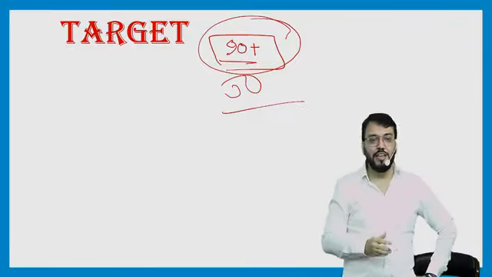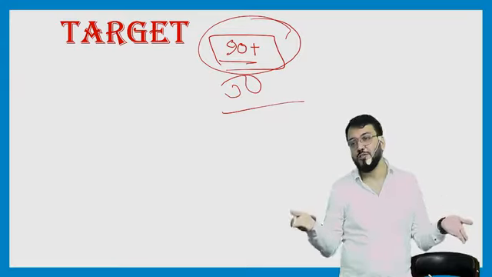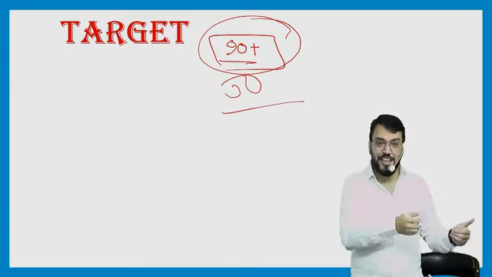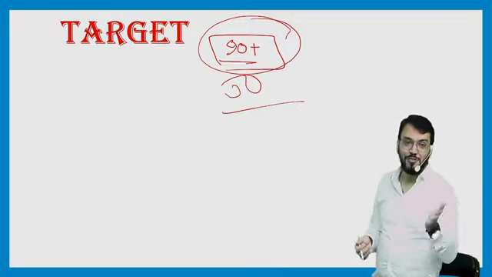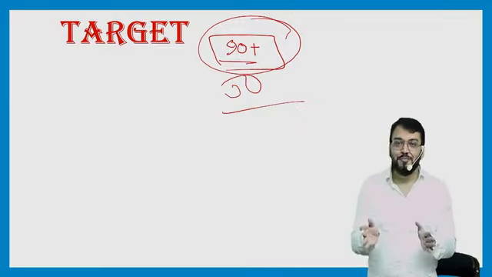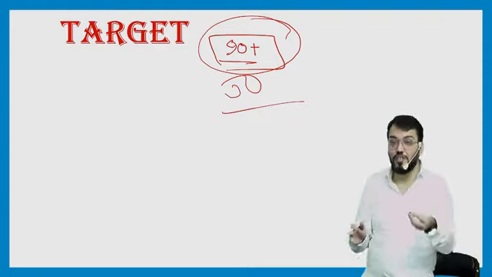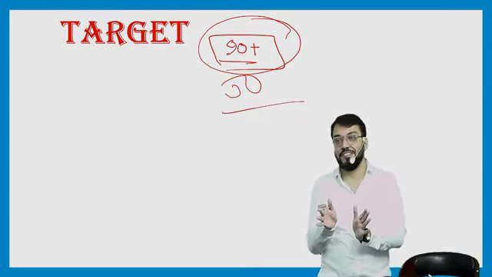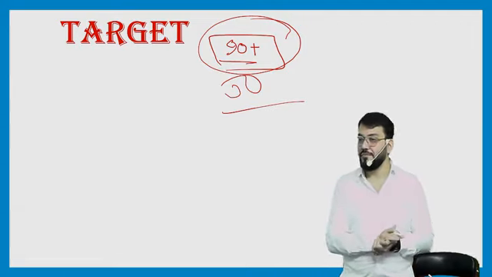When I was a student, in every subject I was targeting more than 90. It does not mean I actually got more than 90 in every subject. But in some subjects I have got. In financial reporting I got, but in other subjects I have not. In some subjects I got less than 50 also. But my target was more than 90.